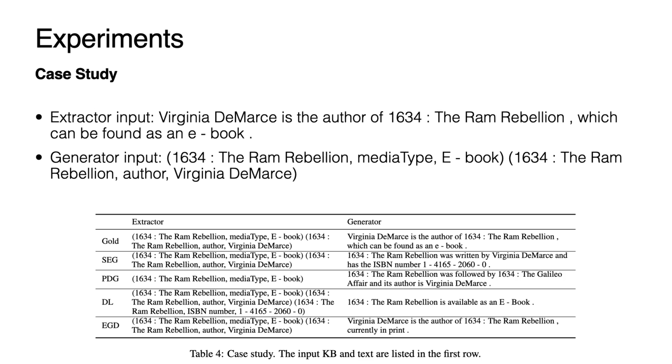This table shows a case study for 4 models. The input for the extractor and the generator are given as this. It shows in the table that our EGD model solves the false positive problem by the RL component. The result of the generator shows that it is more difficult to generate a sequence than to extract triples.